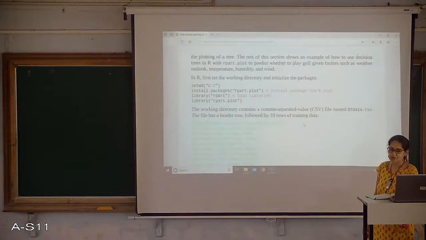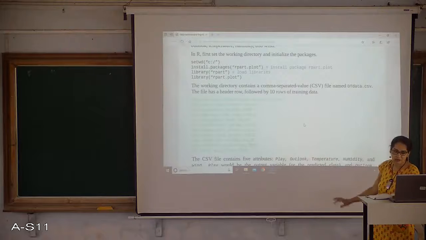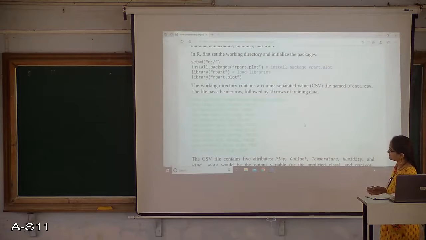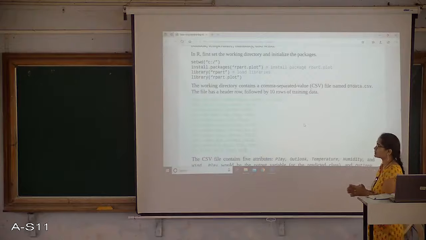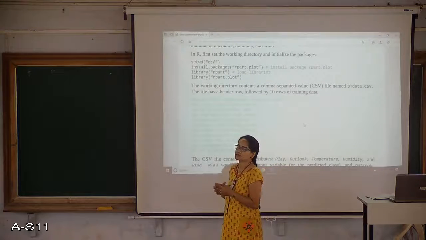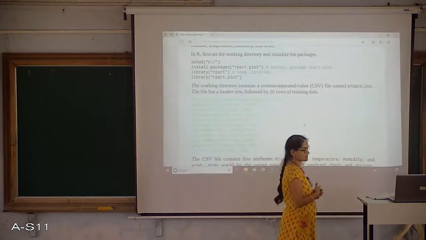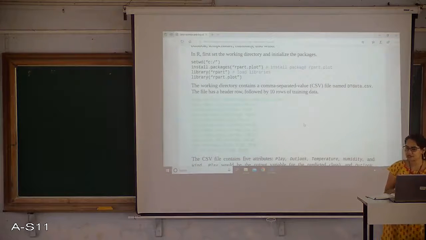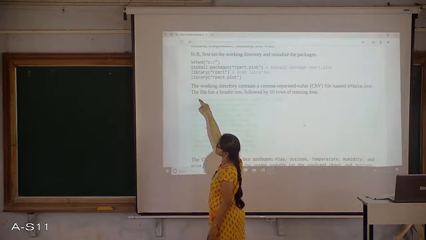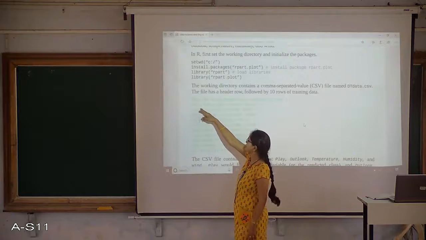In this example I am considering some input. The input is about predicting whether the weather, the climate or surroundings, allow me to play or not. I have to make a decision on that. The attributes I am considering: first, play, which tells me yes or no, categorical data.